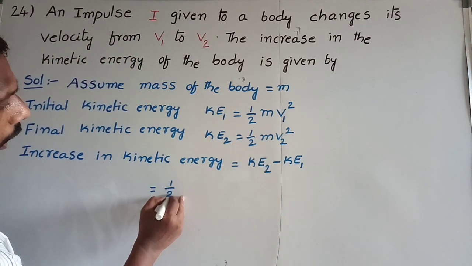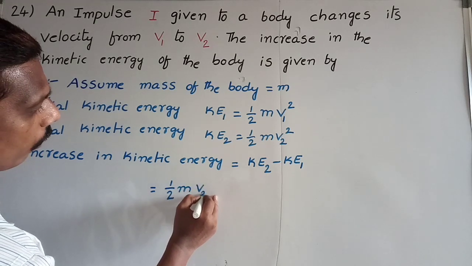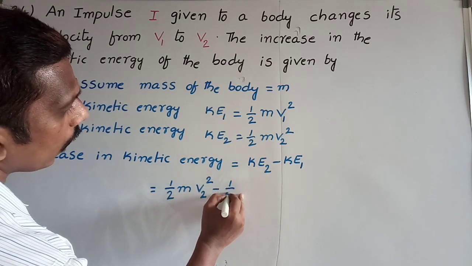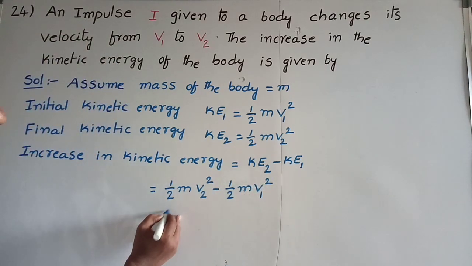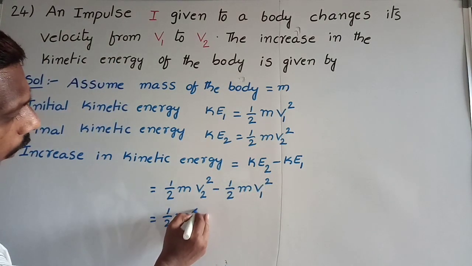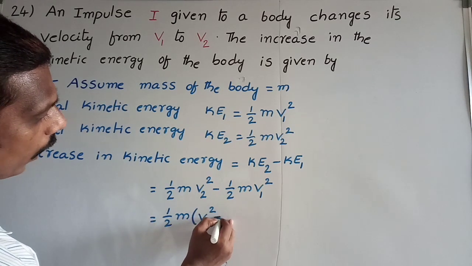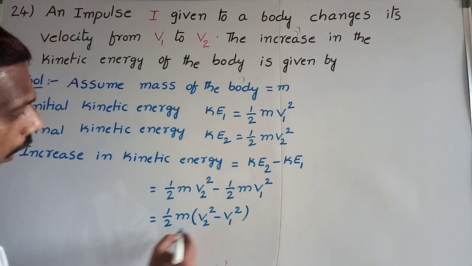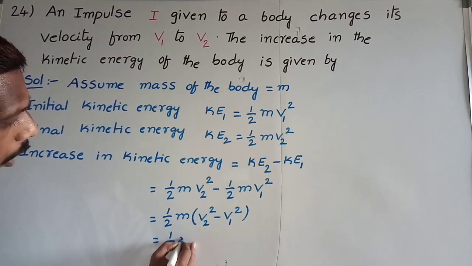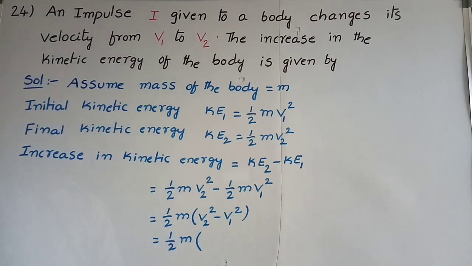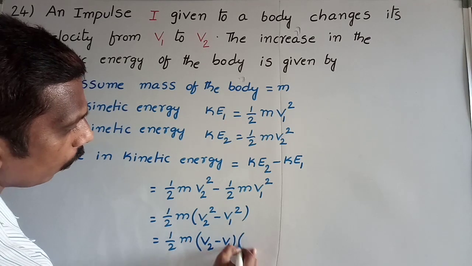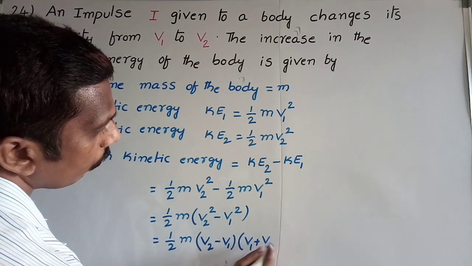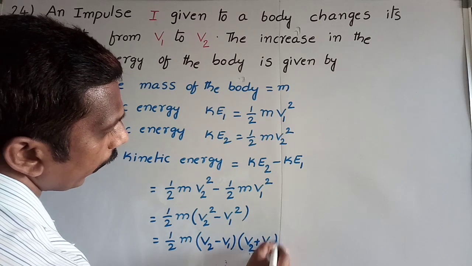Here, half m into v2 square minus half m into v1 square. In this, you take half m common, then you get v2 square minus v1 square. Here it is in the form of a square minus b square. A square minus b square equals a minus b into a plus b. So v2 minus v1 into v2 plus v1 we can write.